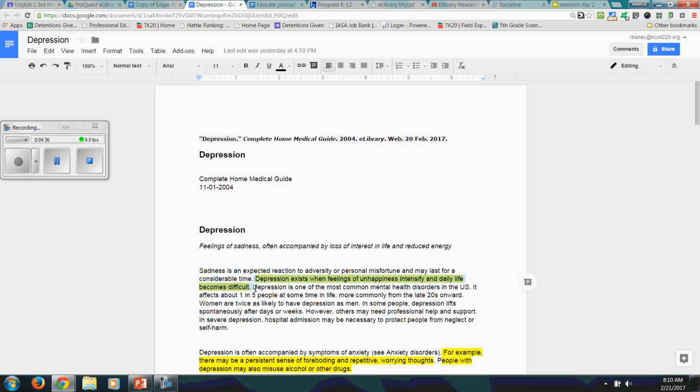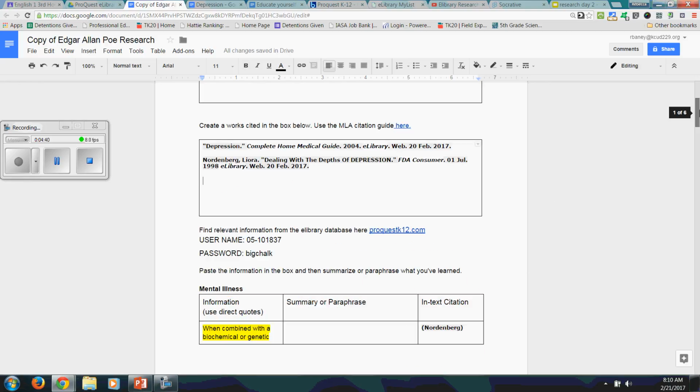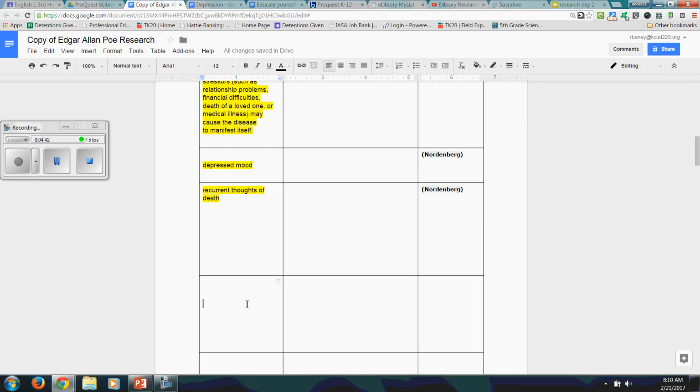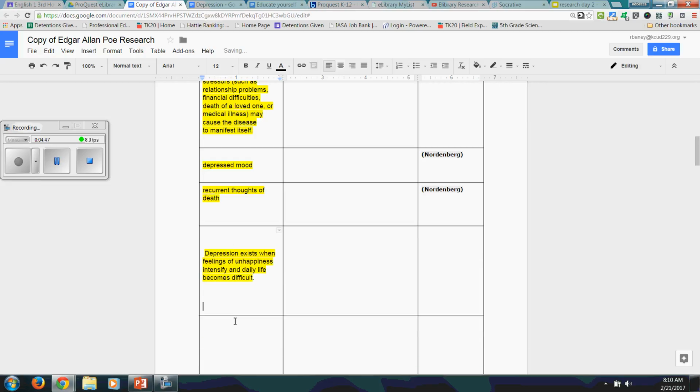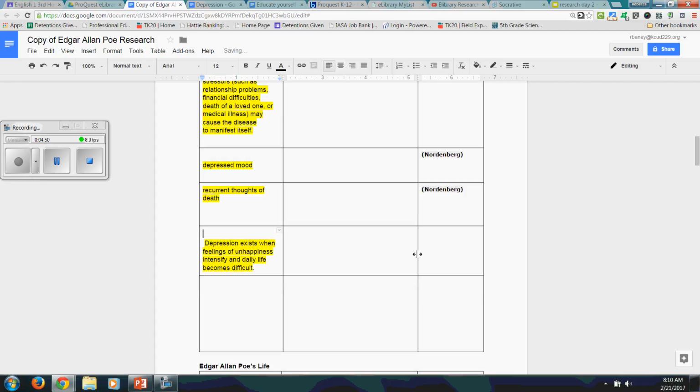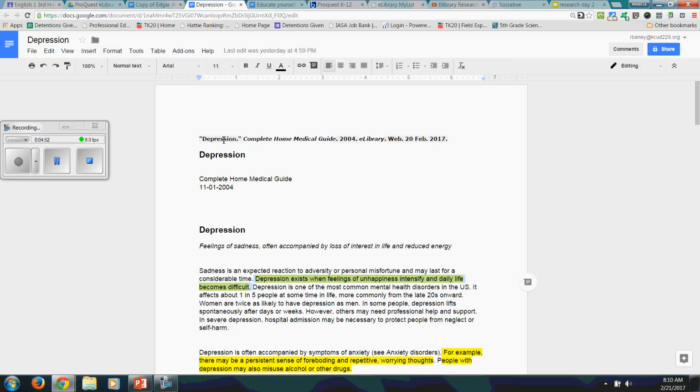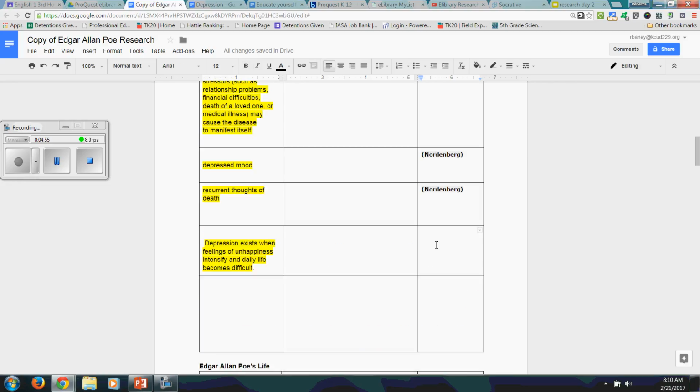So I'll go ahead and take my first highlighted quote out of the depression article, copy, and paste it onto the note sheet. Now, in the other time we pasted, we used the author's last name, but this does not have an author. So I need to use the article title, which is just Depression. Okay, and I am going to use quotation marks and parentheses. Notice there are no quotation marks around Nordenberg because that is an author's name, but Depression is a title, so I do have quotation marks and parentheses there.